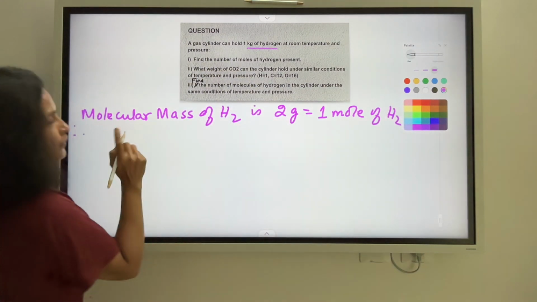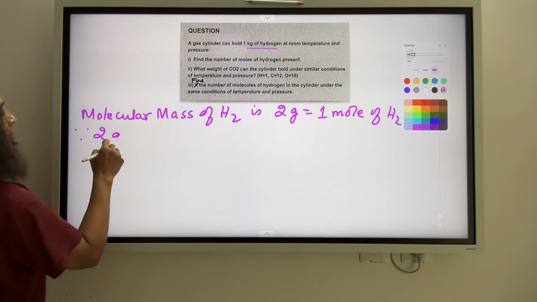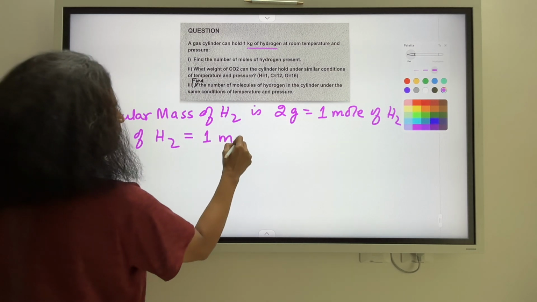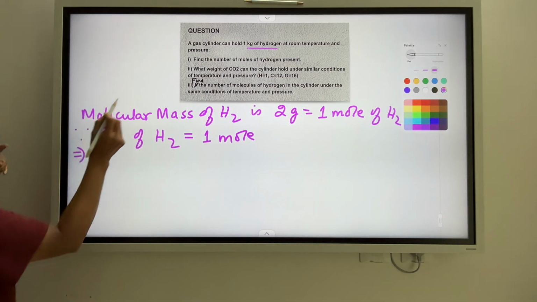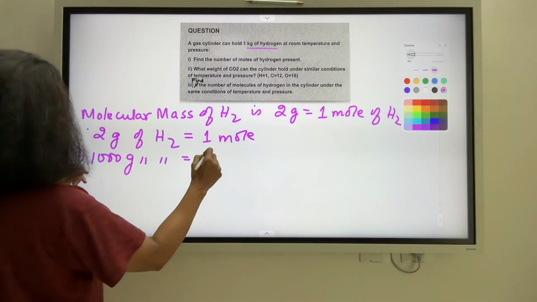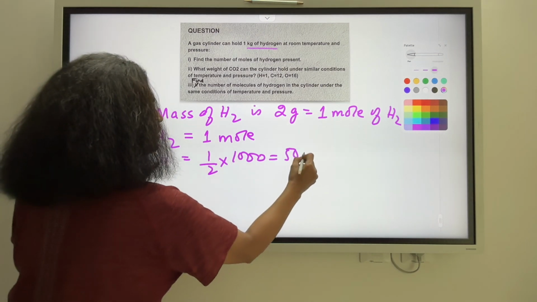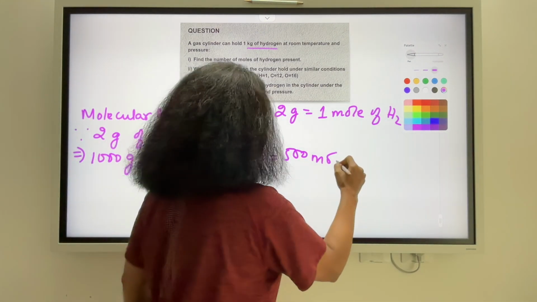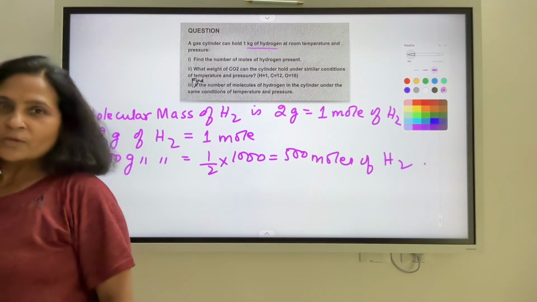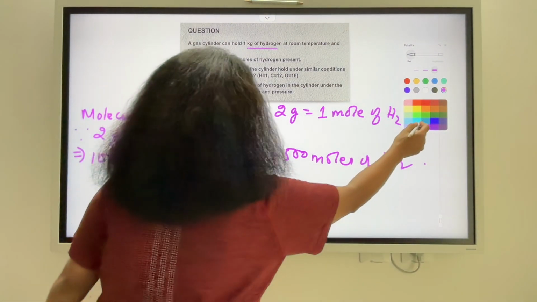So since 2 gram of hydrogen is equal to 1 mole, this implies that 1 kilogram, which is 1000 gram of hydrogen, is equal to 1 by 2 into 1000. That means I have 500 moles of hydrogen in 1 kilogram of hydrogen. Now, what about the second part?